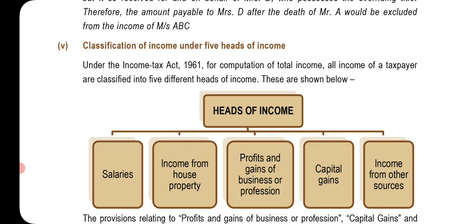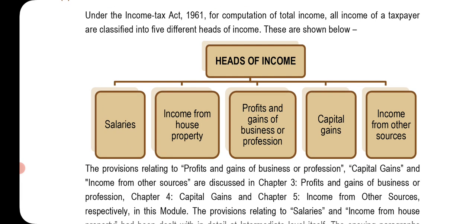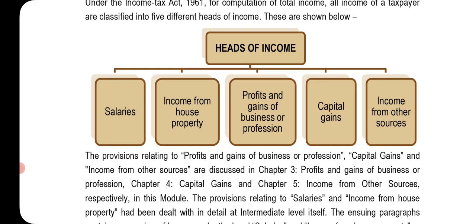Classification of income under the 5 heads of income. Under the Income Tax Act 1961, for computation of total income, all income of a taxpayer is classified into 5 different heads of income. These are shown below. Heads of income: salary, income from house property, profit and gains of business or profession, capital gain, income from other sources.